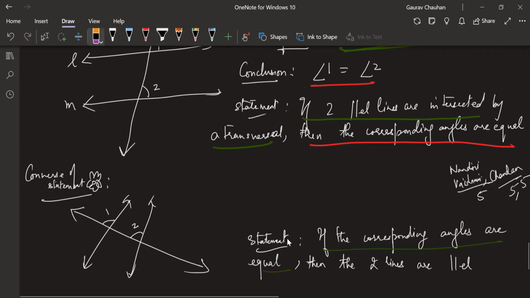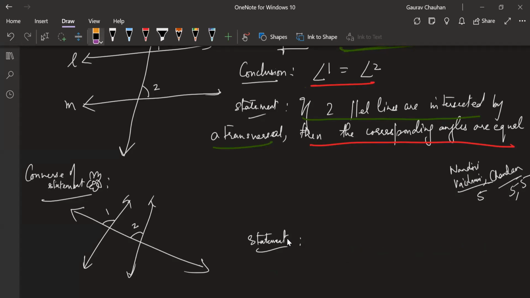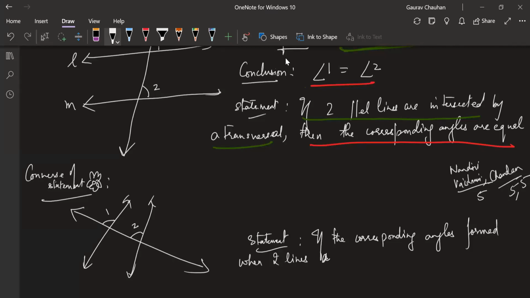I'm just going to write this sentence a little bit more correctly. If the corresponding angles formed when two lines are intersected by a transversal, assume this much, corresponding angles are formed when two lines are intersected by a transversal.